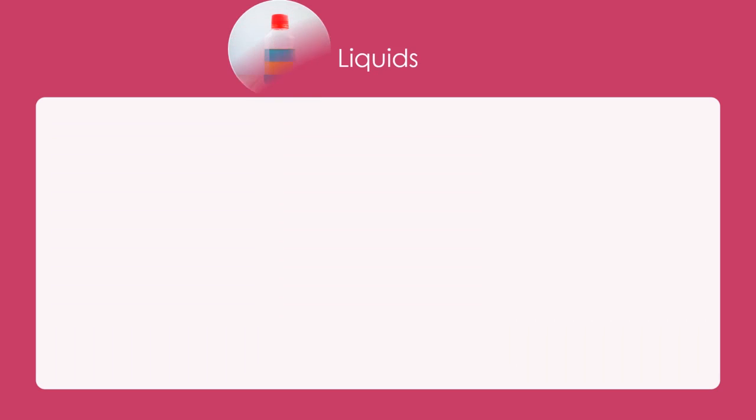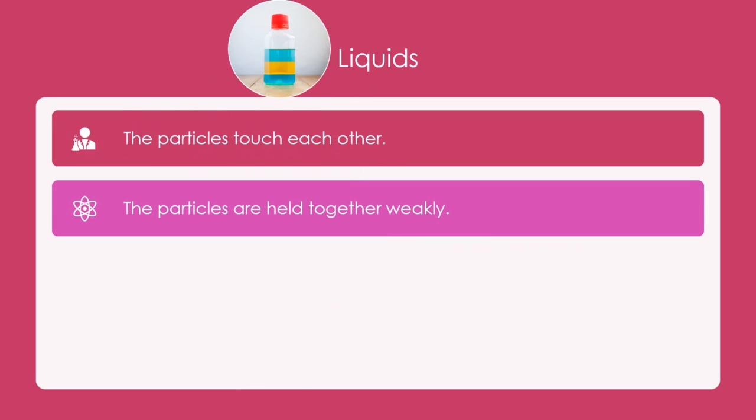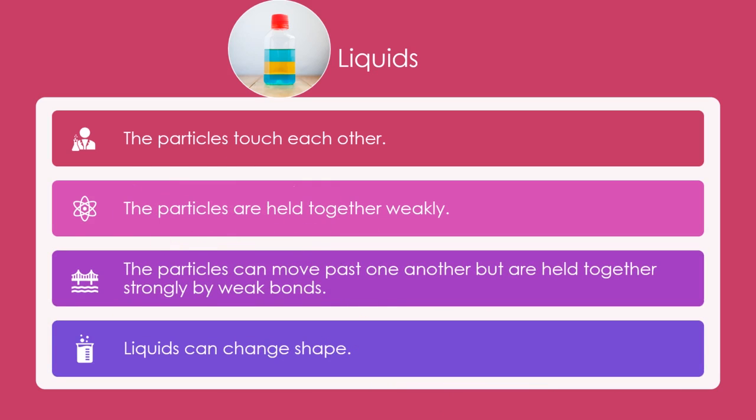Liquids. The particles touch each other. The particles are held together weakly. The particles can move past one another but are held together by weak bonds. Liquids can change shape.